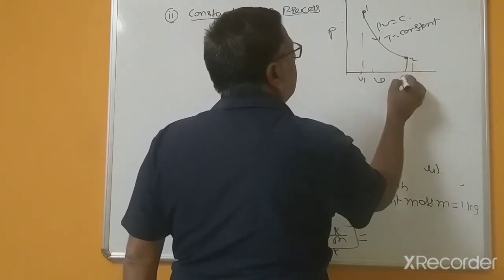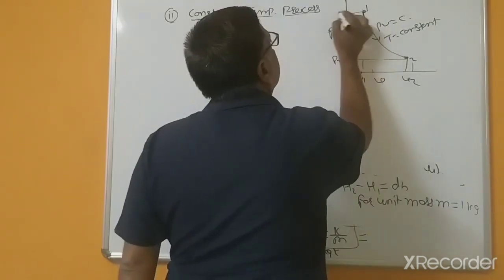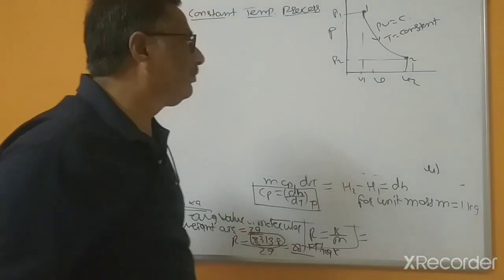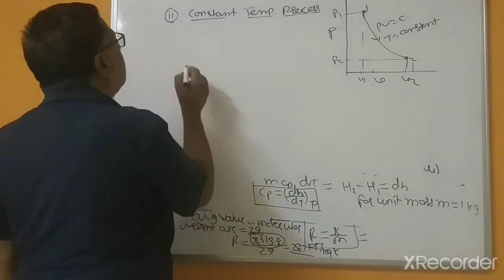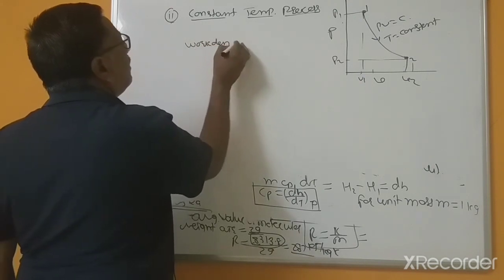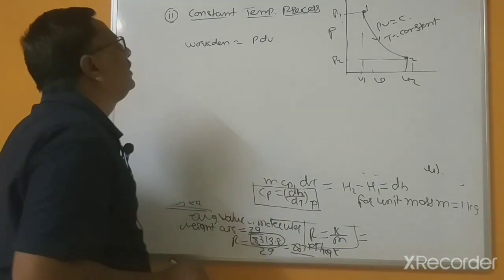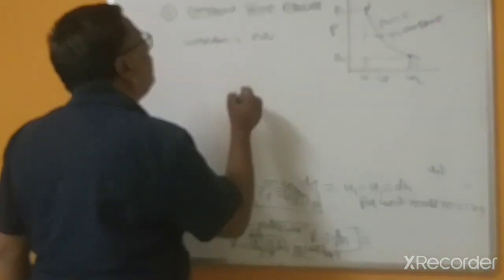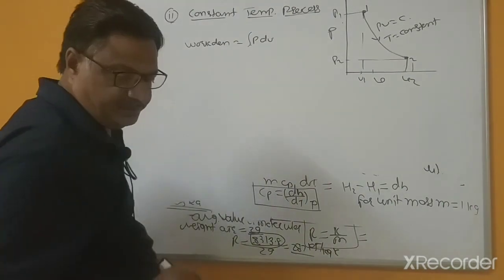This is V1, this is V2, P2, and this is P1. So the work done equals the integral of P dV.